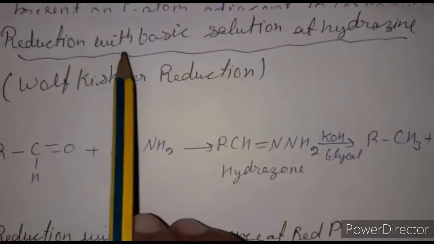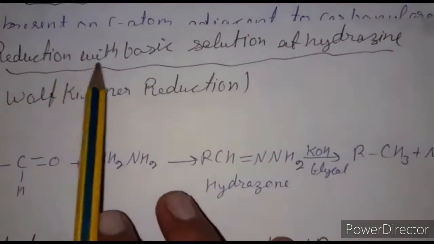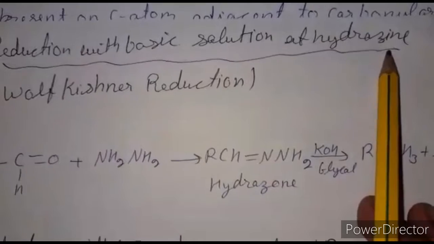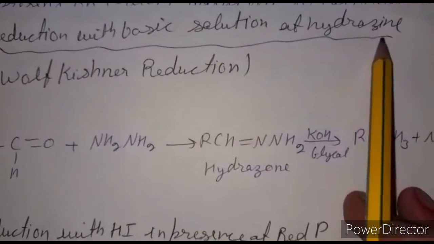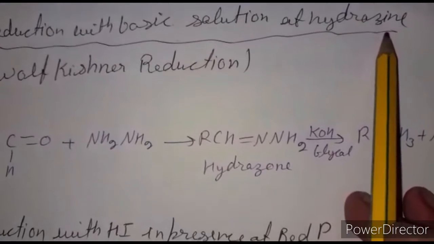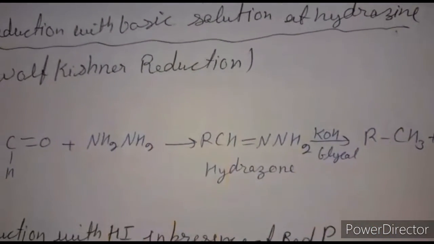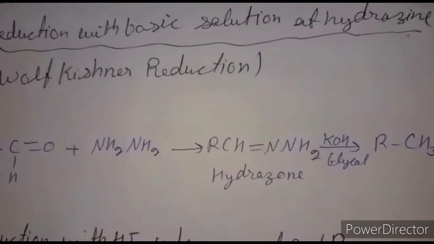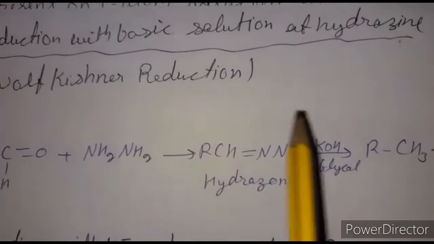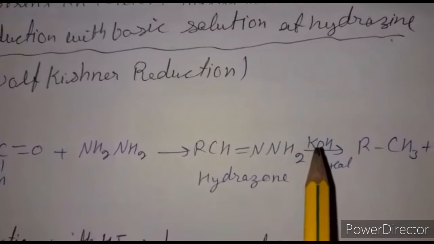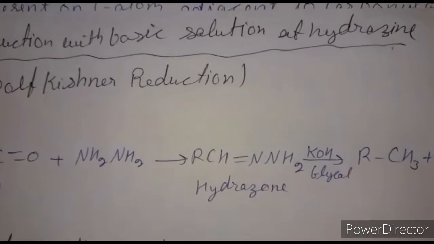Next we reduce aldehydes and ketones with a basic solution of hydrazine. In this method we heat the aldehyde or ketone with hydrazine in the presence of a strong base, either potassium hydroxide or potassium tert-butoxide, at 453 to 473 Kelvin, in the presence of ethylene glycol as a solvent.